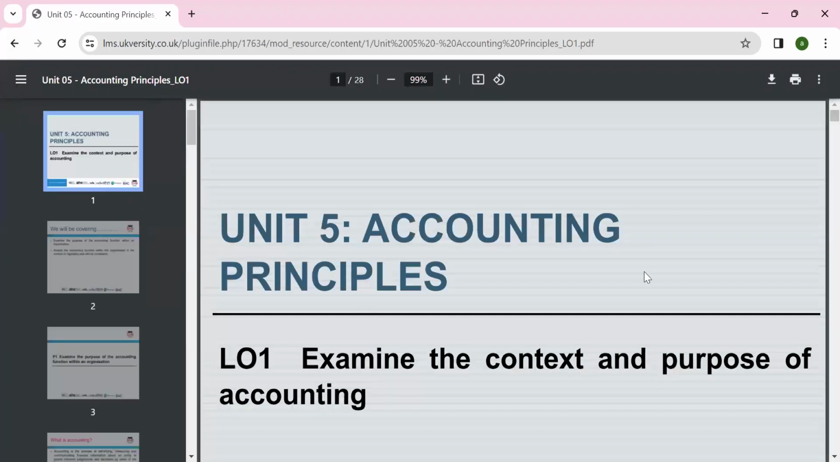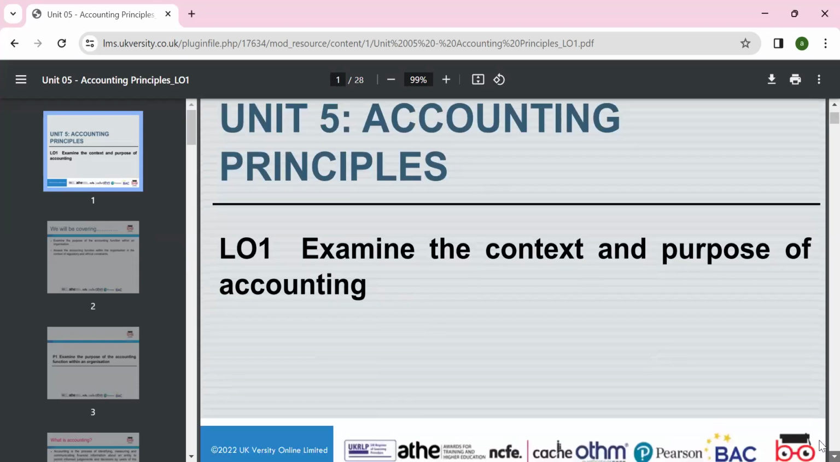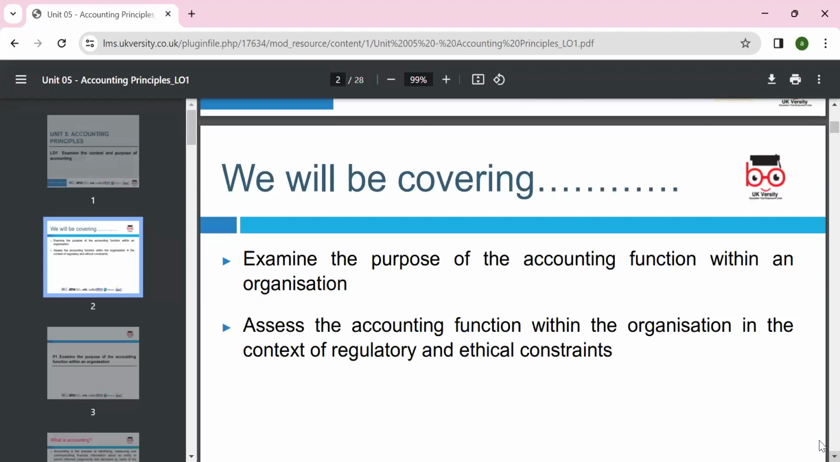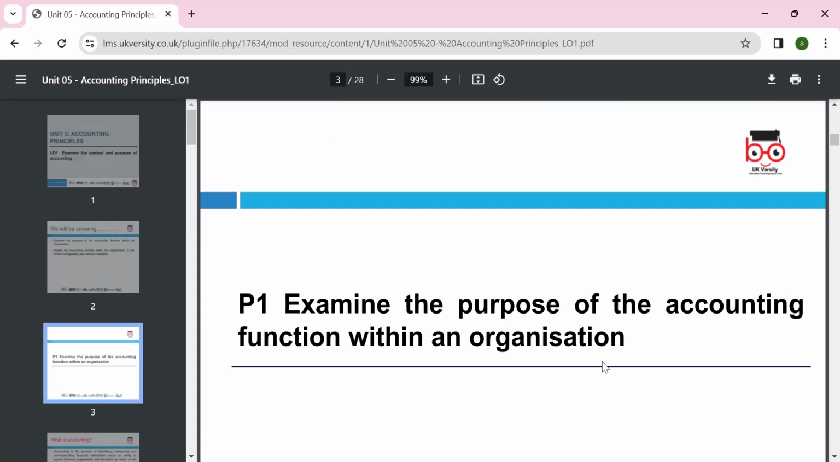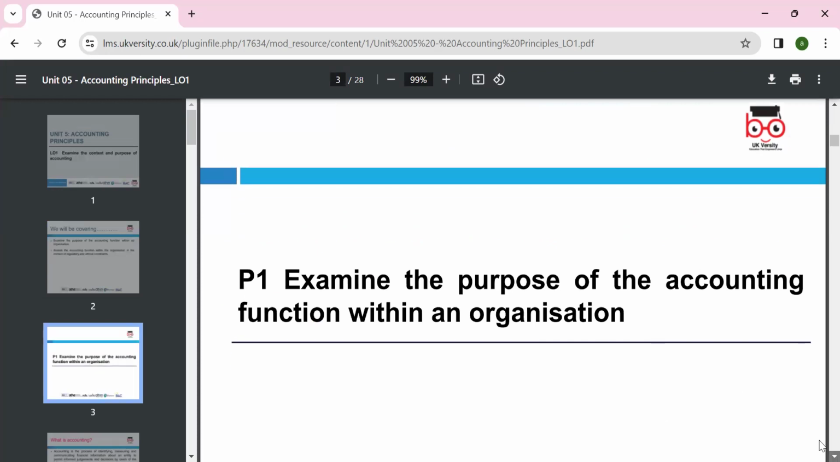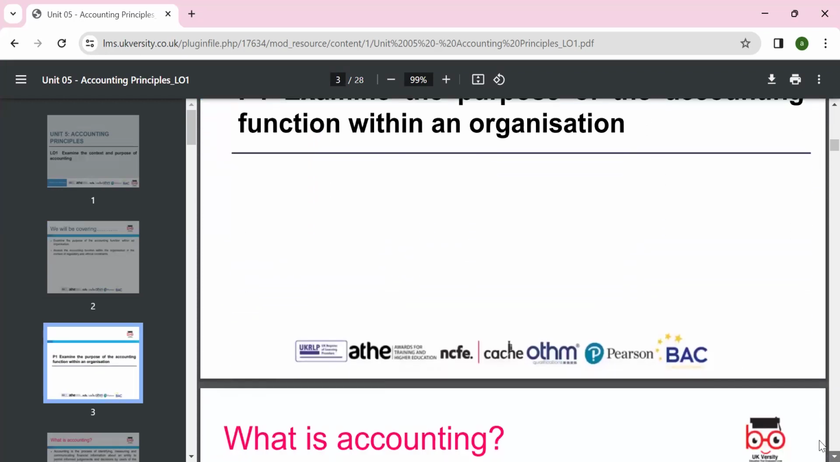Okay, let's start. Hope you can see the slides. So today is examining the context and the purpose of accounting. As we mentioned, examine the purpose of the accounting function within an organization, and assess the context, a regulatory and ethical constraint. Ethics means moral principle. We need to make sure the information we provide is true and fair. First, our assessment criteria: examine the purpose of accounting and the function of accounting.